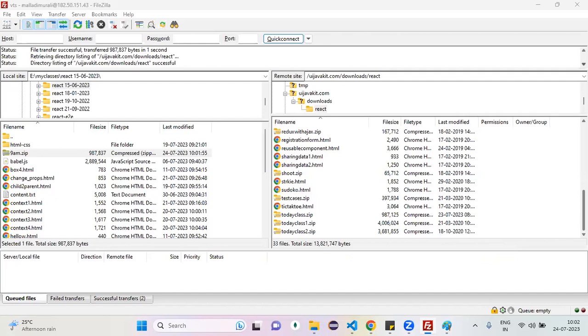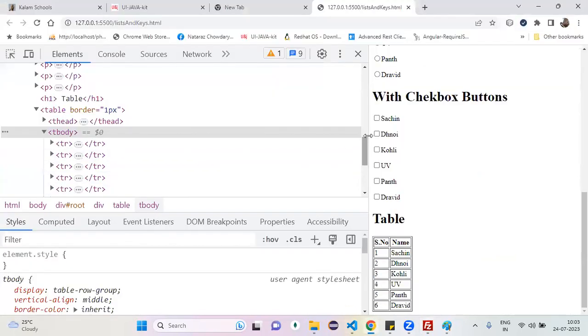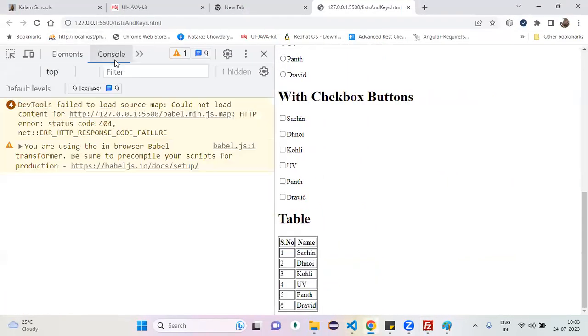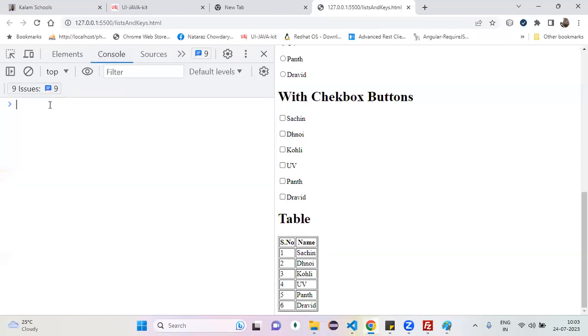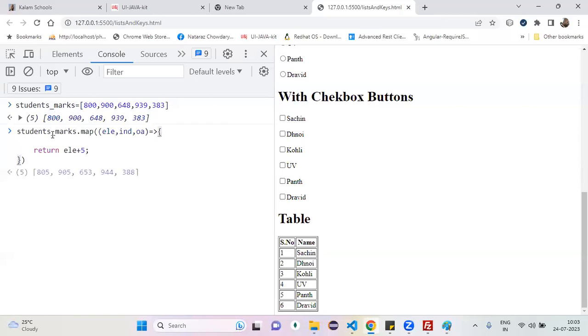I joined late to today's class. So can you brief what exactly this map is doing? Okay, map is used to perform the same operation on each and every element of an array. These are my student marks. For example, if you want to add 5 bonus marks to each and every person, then the output should be 805, 905, like that. Then you can go with the map method.